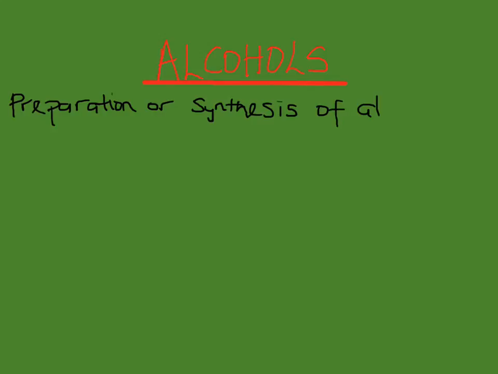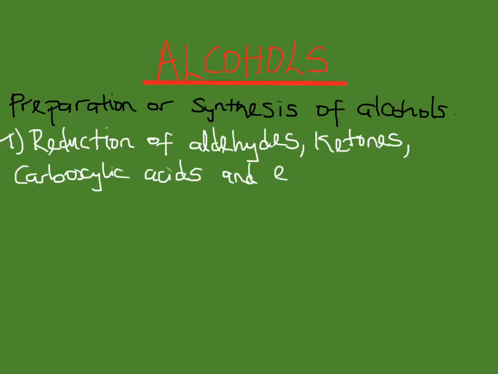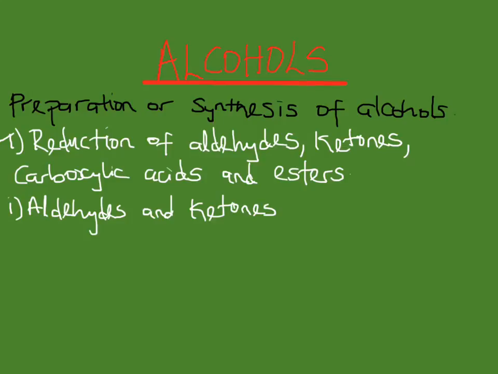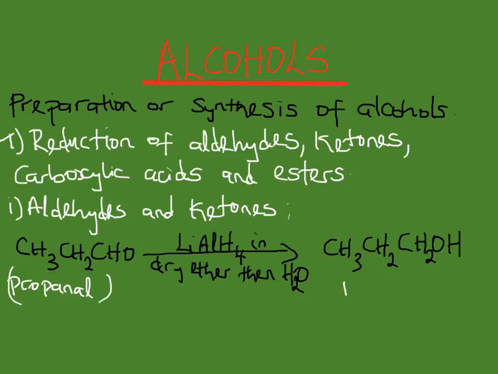The preparation or synthesis of alcohols. The first method by which alcohols can be prepared is by reduction of aldehydes, ketones, carboxylic acids, and esters. The first method by which alcohols can be produced by reduction is by reduction of aldehydes and ketones.